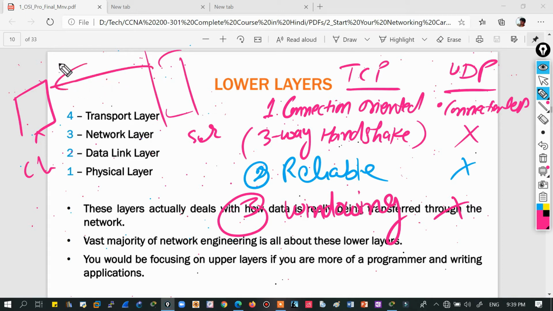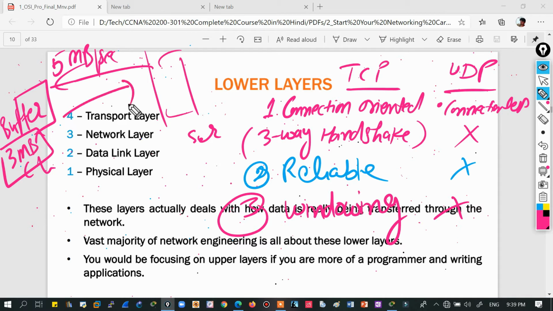So this is sending maybe 5 MB of data per second, but the buffer memory of the receiver is only 3 MB, meaning it can only receive 3 MB per second. So it will say, okay, hey bro, I'm not able to process 5 MB of data per second, so can you please slow down a little bit? It will say okay, no problem, fine for me. So it will reduce its speed to 3 MB per second, right?